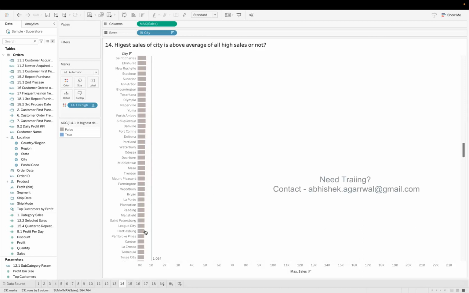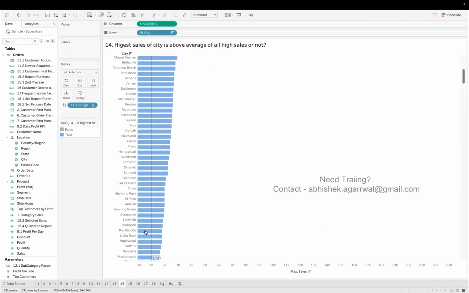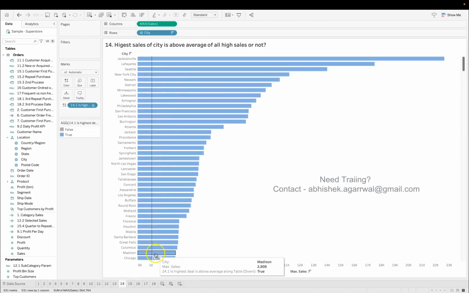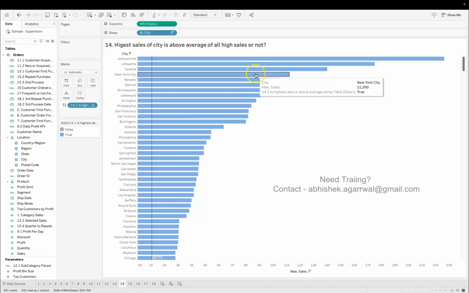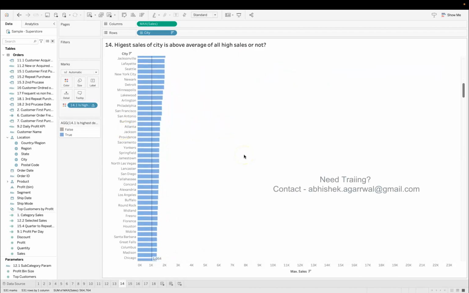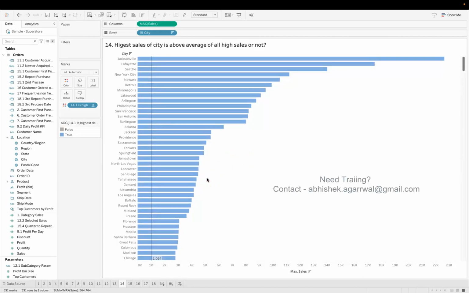This is an interesting technique in terms of color coding the values, and with the help of the chart, 1064 is the average, where one can clearly see whether they are above average or not, and if they are above average, how much above or below average, or whether they are closer to the average. So this is the question, which might come in a case study or in an interview. How will you solve it? What will be your answer to show it step by step?